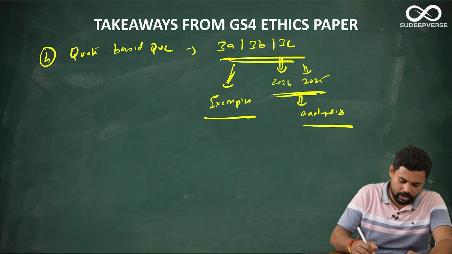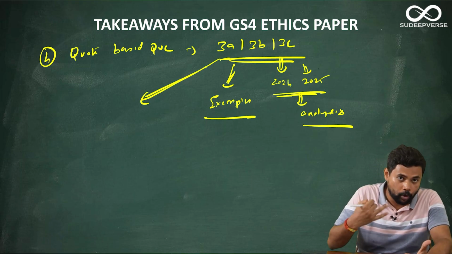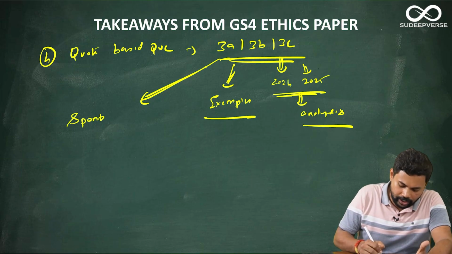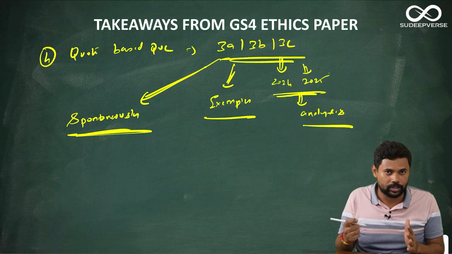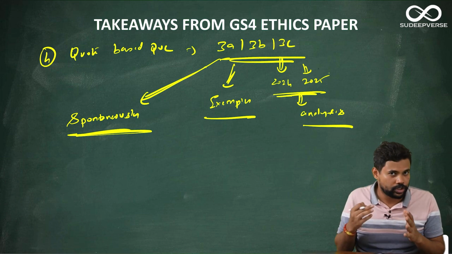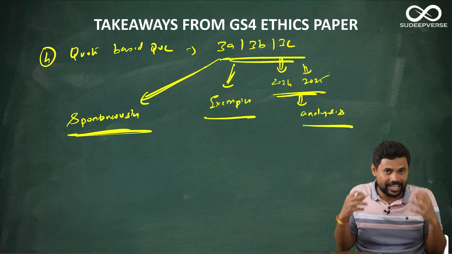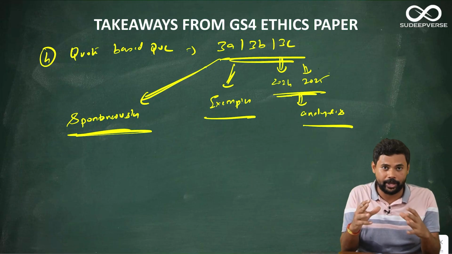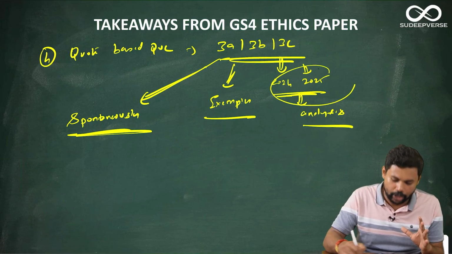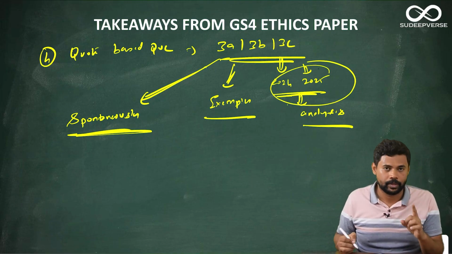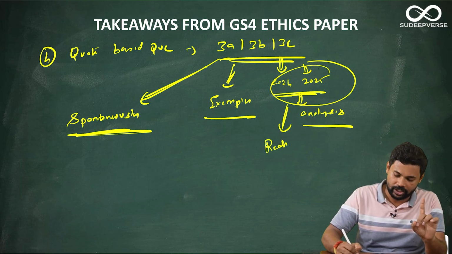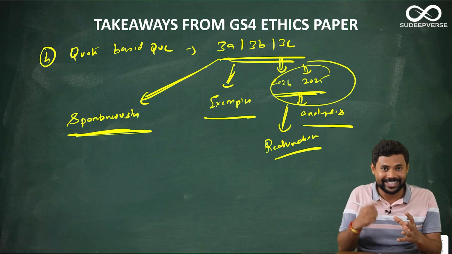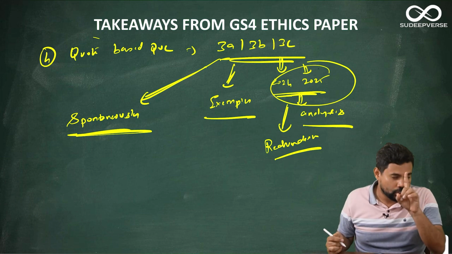One more observation I have made is that before, we used to approach quote-based questions spontaneously. That is, there used to be no preparation. We used to just read that particular quote, and whatever analysis we could do from reading and understanding it in that time, we would just write it and come. But in the last 2 years, if you approach these quotes spontaneously, the problem is redundancy. You will start telling the same point in different ways. Instead of analyzing, you are going to repeat yourself by telling it in different dimensions. This is one problem that I have seen.